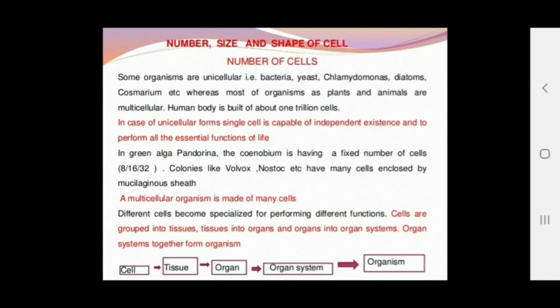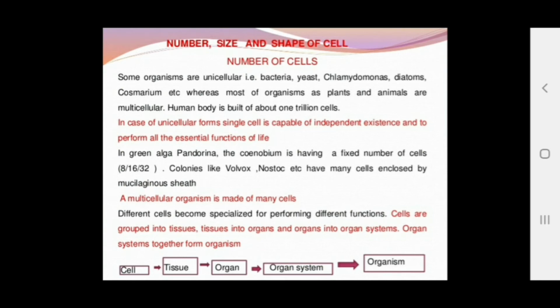Now, here is the number and shape of cells. We already know the unicellular and multicellular organisms. They have different numbers of cells, and the cells combine to form tissues, form organs, form organ systems, which form the organism. Whether it is a plant, animal, fungi, or any multicellular organism, they are all made up of basically cells.